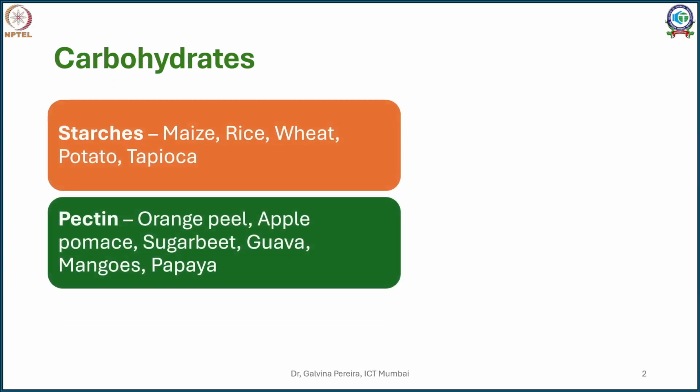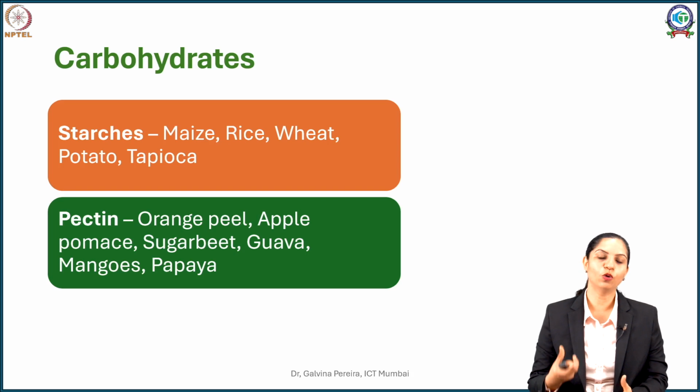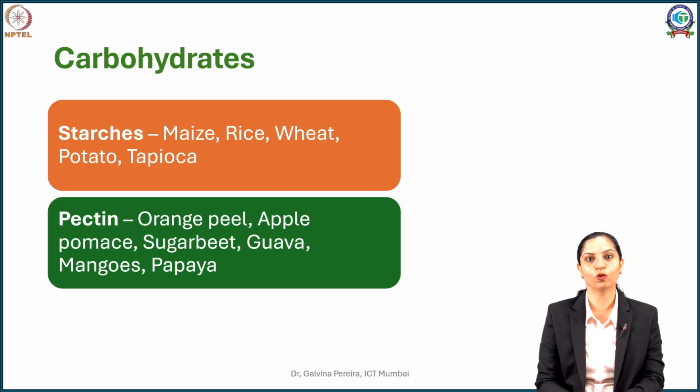So starches are compounds which are called ergastic cell contents, that is, they are produced within the plant cell as a result of photosynthesis, when carbon dioxide and water is converted into glucose. Now this glucose gets accumulated and increases the osmotic pressure, and as a result the plant converts this glucose into storage granules within the organelles called amyloplasts and then saves them as starch. So starches are nothing but polymerized form of glucose which are stored in plants.